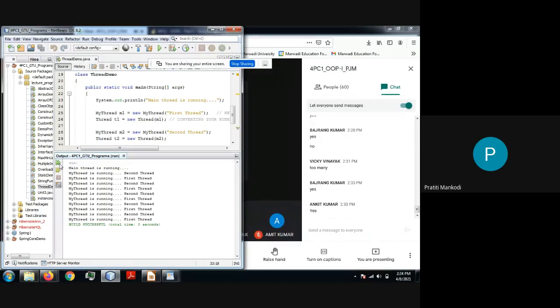See, what we told is that when you are creating a thread and starting a thread, the thread goes into the ready queue. Now when it is in the ready queue, it is up to your operating system, and in our case up to our JVM and operating system both, to select the particular thread based on the scheduling algorithm, right?